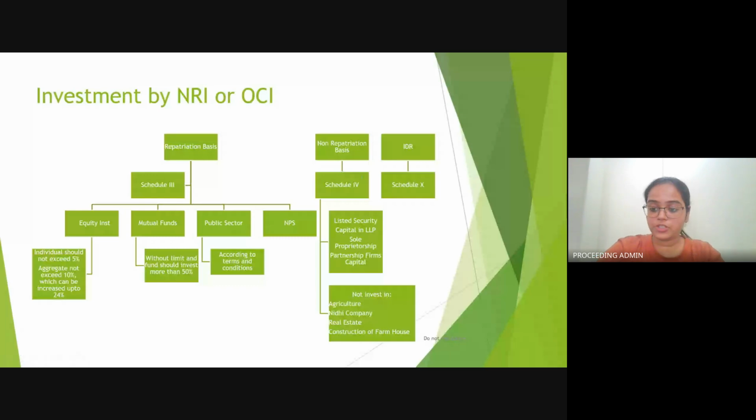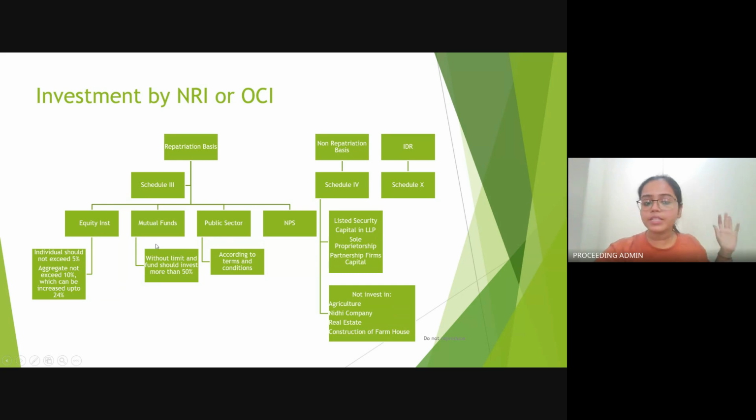Let's come to repatriation basis. If investment is to be made on repatriation basis, then it is to be made under the 4 mentioned sectors which you can see. That is, it can be made in equity instruments, or in mutual funds, the public sector, or under NPS, that is National Pension Scheme. In equity instruments, the individual's investment should not exceed 5%, and the aggregate of all the NRIs or OCIs should not exceed 10%. The limit of 10% can further be increased to 24% if a special resolution is passed in general meeting.